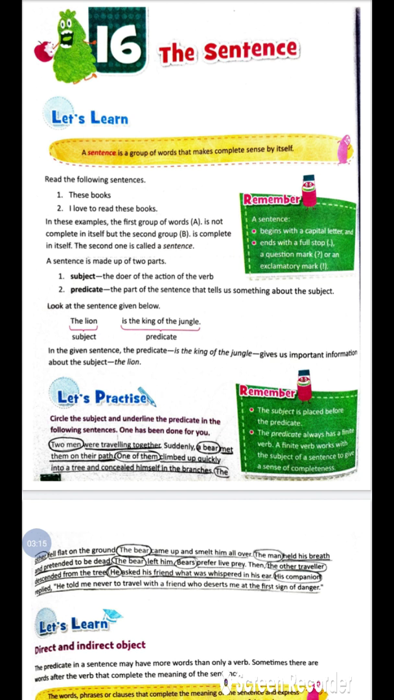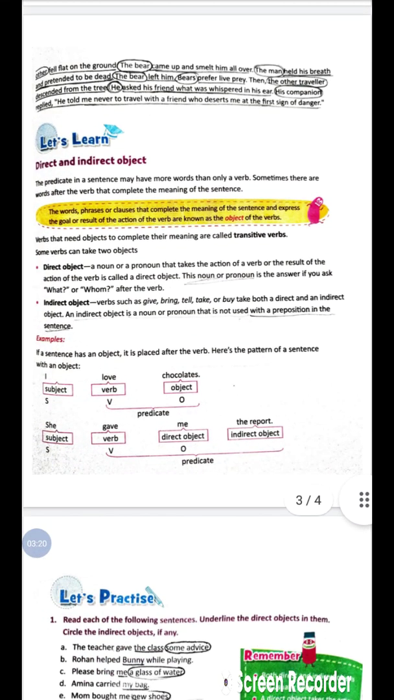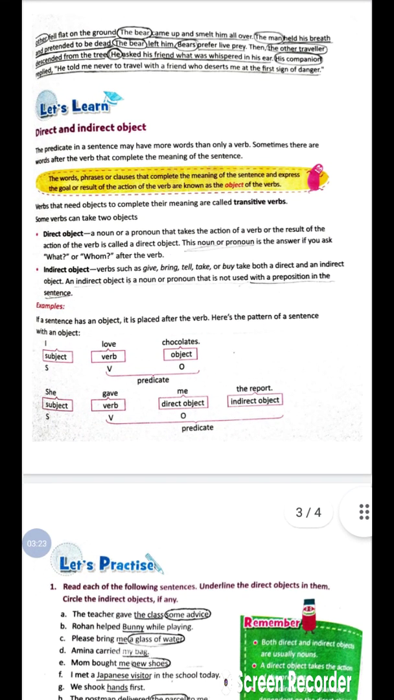Now the second topic is the direct and indirect object. The predicate in a sentence may have more words than only a verb. Sometimes there are words after the verb that complete the meaning of the sentence. The words, phrases or clauses that complete the meaning of the sentence and express the goal or result of the action of the verb are known as the object of the verb.